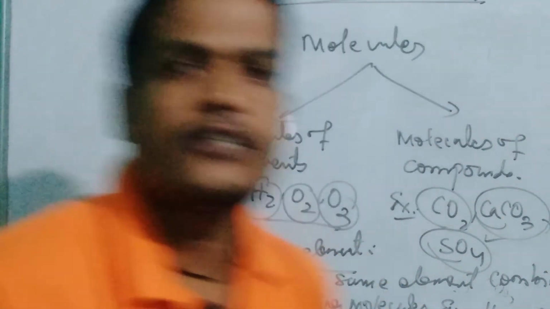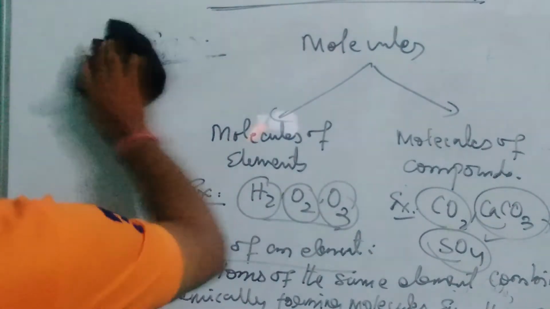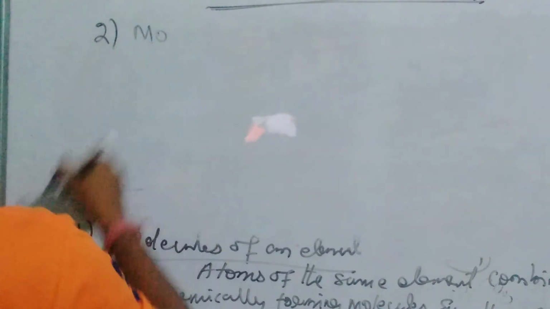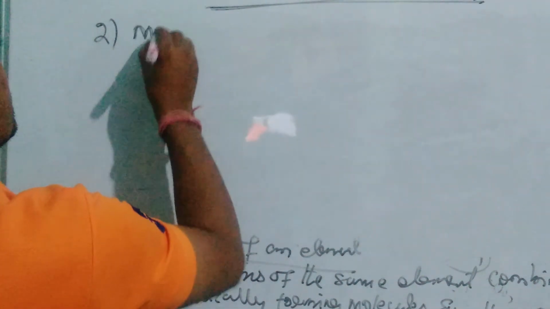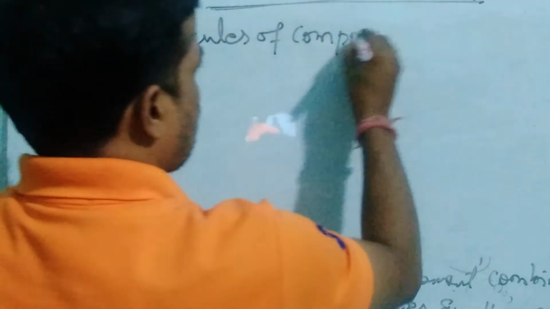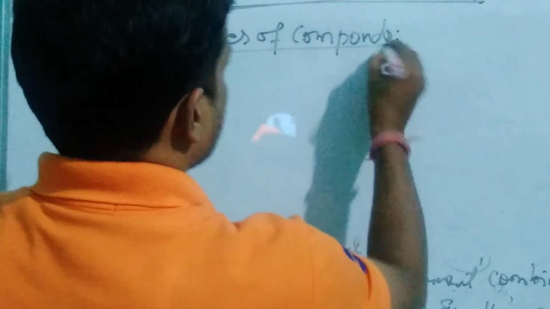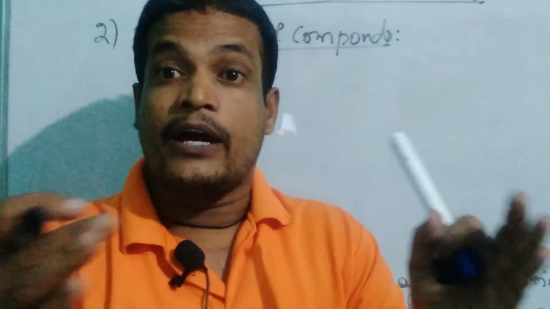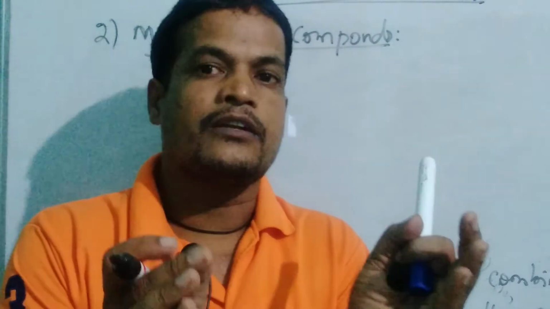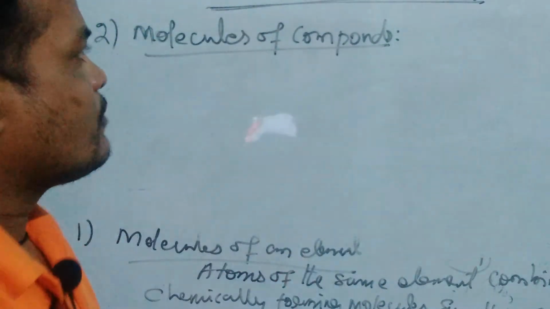Now let us see molecules of compounds. In compounds, atoms of different elements combine chemically forming a compound, which is called a molecule, and that molecule is known as a molecule of compounds.